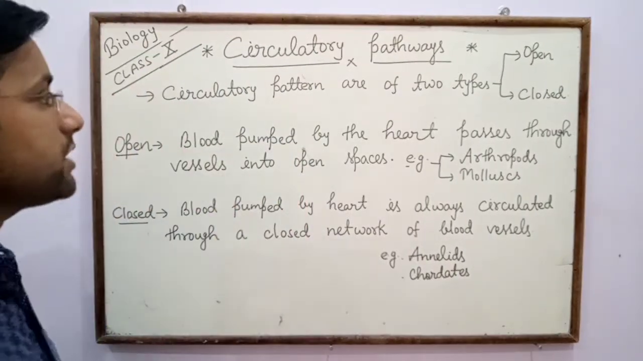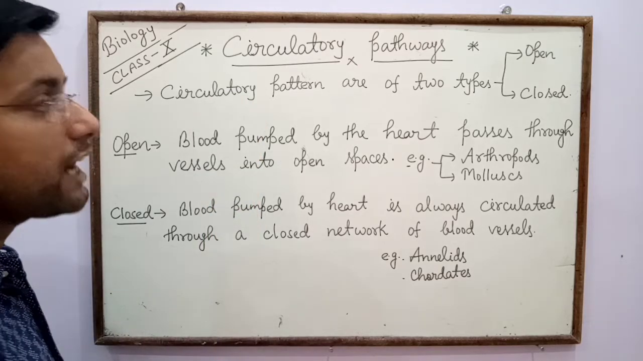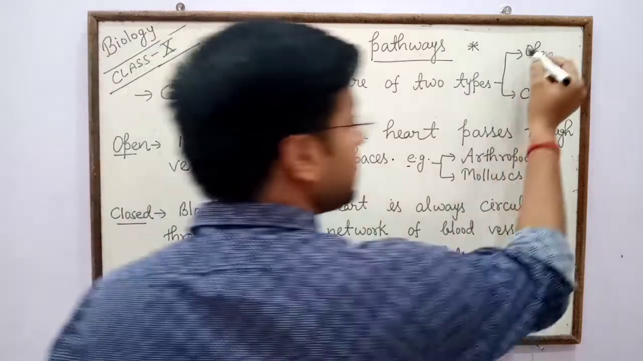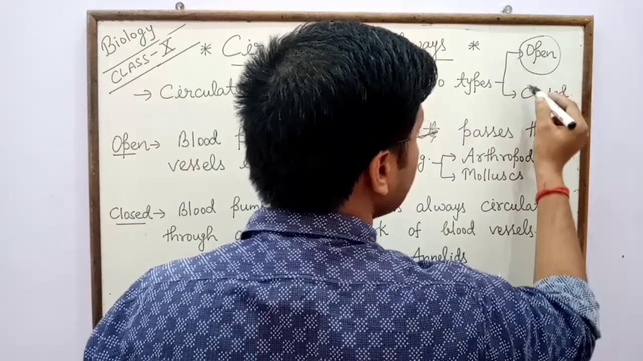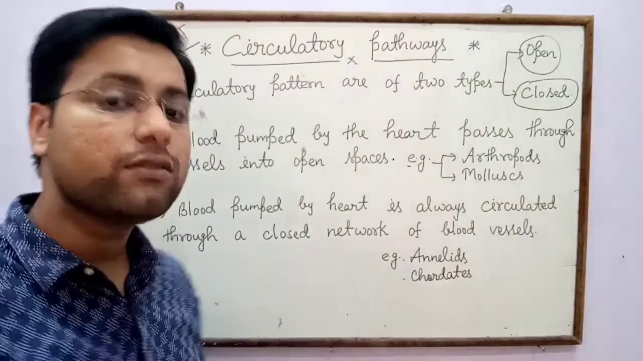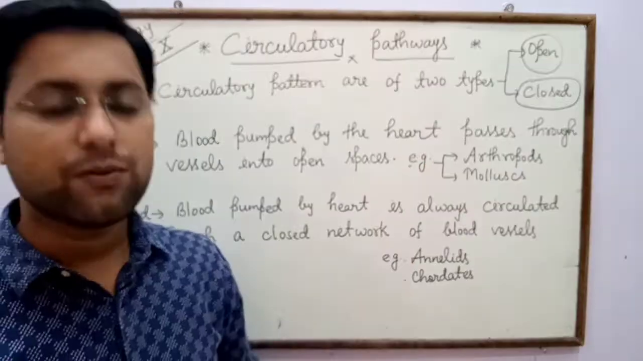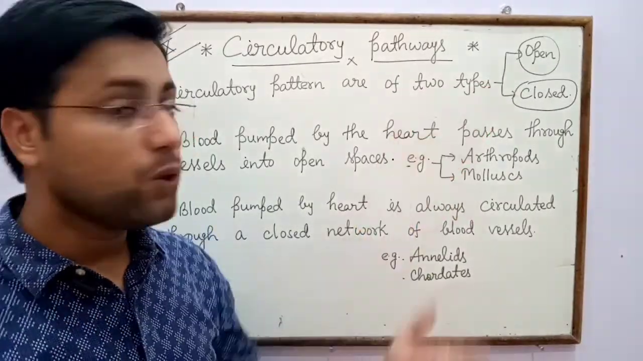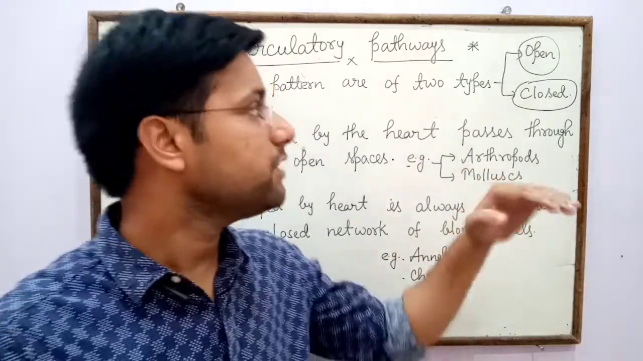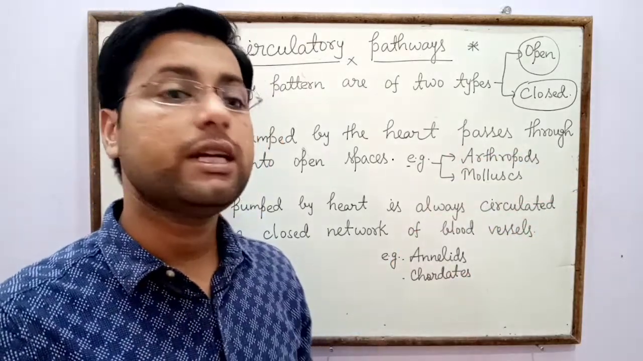Means in case of circulatory pathway, the circulatory patterns are of two types, that is the open circulatory pattern and closed. So there are two types of circulatory system, that is the open type of circulatory system and the closed type of circulatory system. What is the main difference between open circulatory system and closed circulatory system?